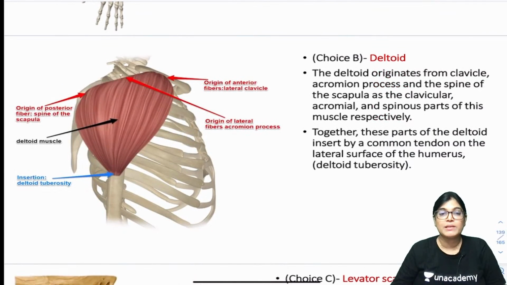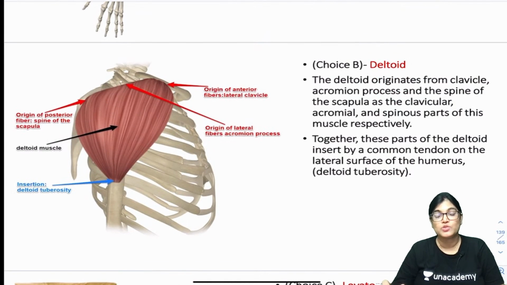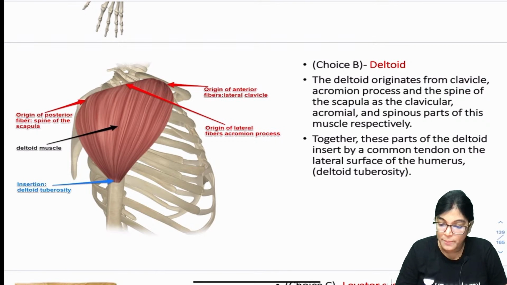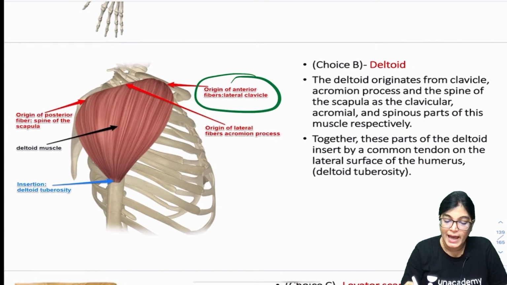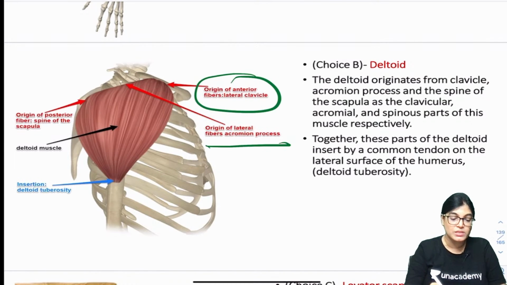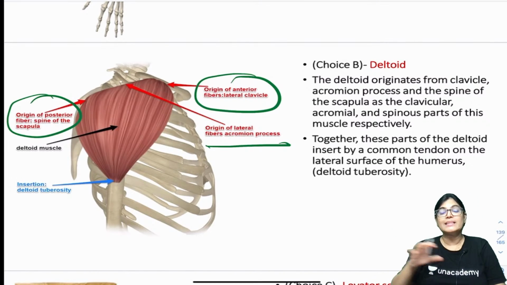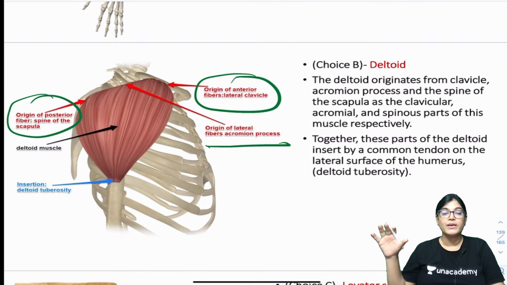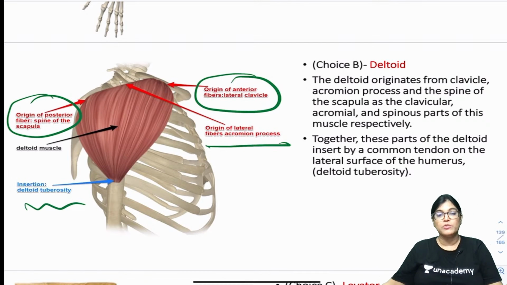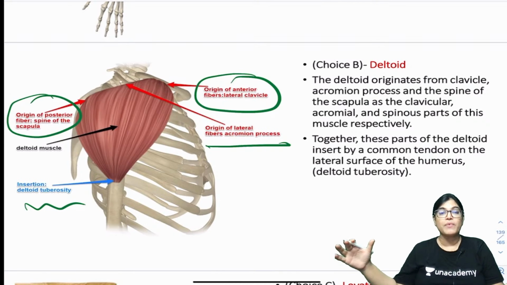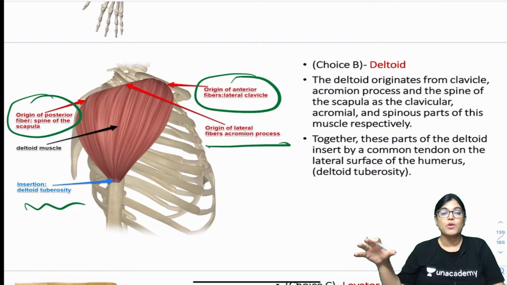Now, deltoid muscle, one of the choices was deltoid muscle. Now, my dear friends, deltoid muscle originates from the clavicle, from the acromial process and the spine of the scapula. So, it has a wide range of origin and inserts into the humerus bone. Such a large muscle originating from the acromial process, clavicle and the spinous process can't be submerged below the acromial process. So, this can't be the right answer.